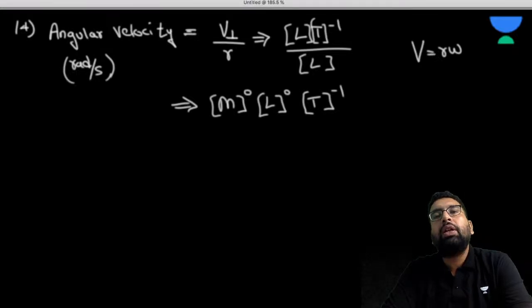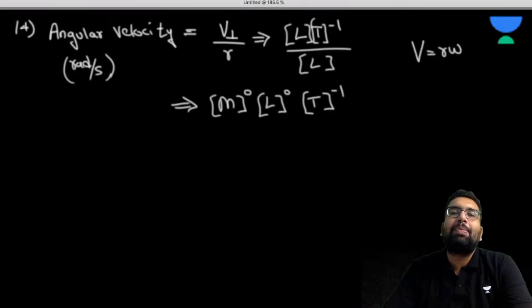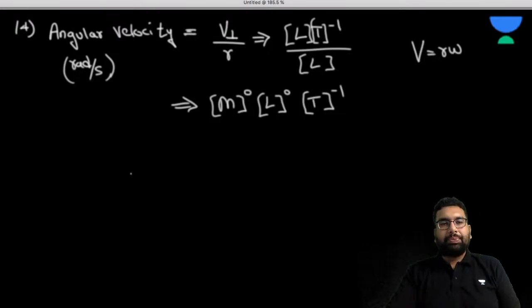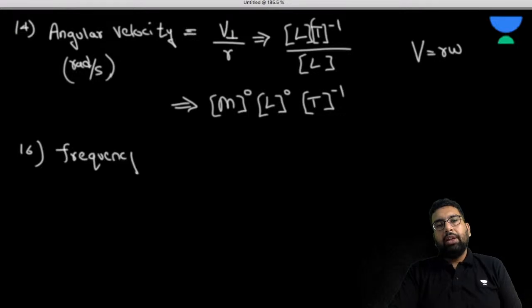So angular velocity is M0 L0 T minus 1. Okay, that is the dimension. Now moving ahead, we have the frequency also. What is the formula of frequency? Anyone? The formula of frequency is 1 upon time period.